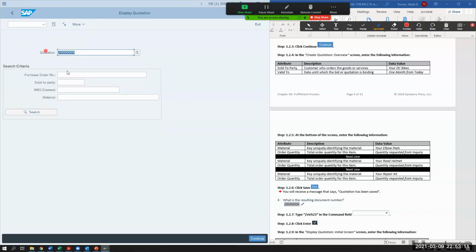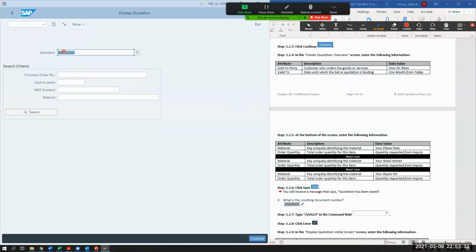Whenever you go straight back into a display screen, it will always fill in with whatever your last item was that you just created. So for example, if I was in the create quotation and I go directly into the display quotation, it will automatically pre-populate.